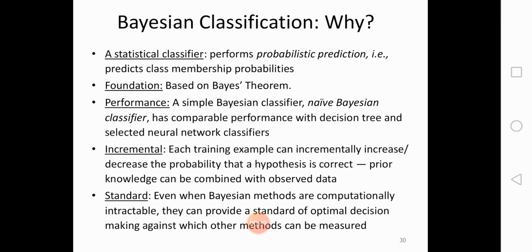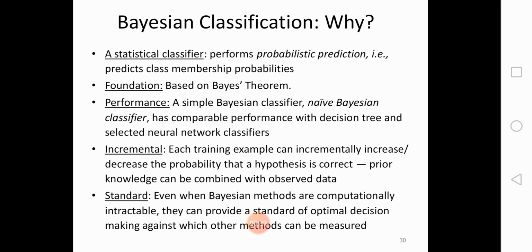First of all, what are Bayesian classifiers? As we already discussed classifiers in previous slides, a classifier is nothing but a model. It is used to predict information. According to that concept, Bayesian classifiers are statistical classifiers.